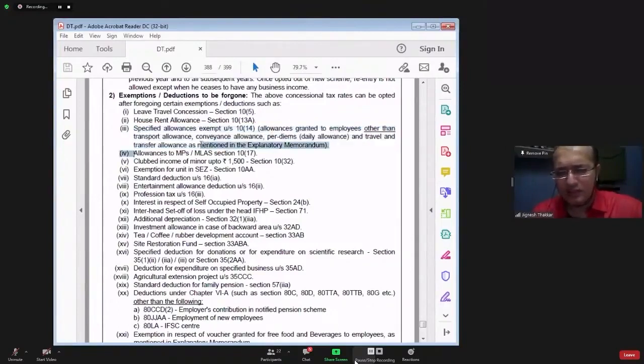Allowances, daily and constituency allowance received by MP MLA is totally exempt from tax in section 10 clause 17. You know that. But here you can't take the advantage of that section. If you are MP MLA, if you are receiving daily allowance, constituency allowance, that daily allowance, constituency allowance will become fully taxable. In the chapter of clubbing of income, you will learn that in section 64.